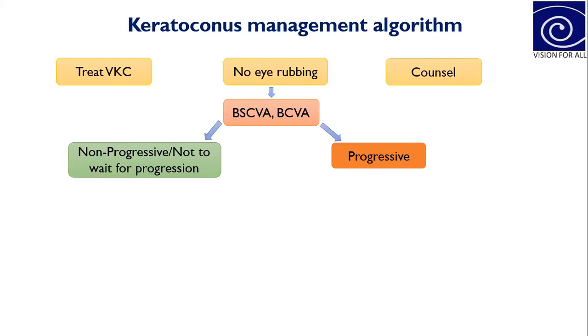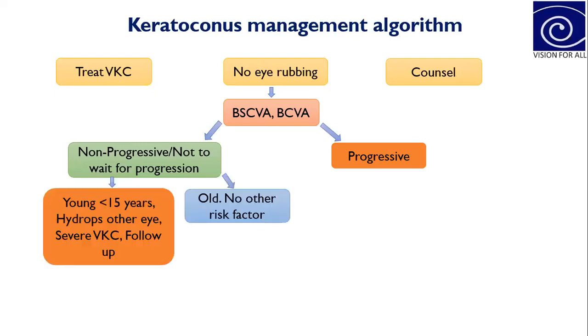If it is non-progressive, then we have two scenarios. In a certain special scenario, if the patient is younger in age, and the other eye has high-risk severe eye allergy, that is VKC, or if the patient is unable to follow up with the hospital, we cannot wait for the progression of the disease.